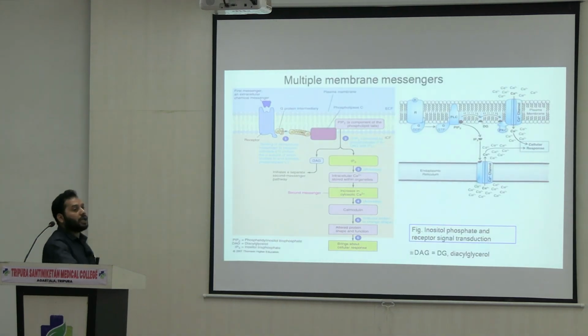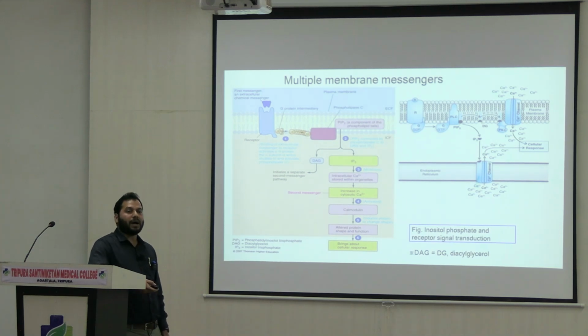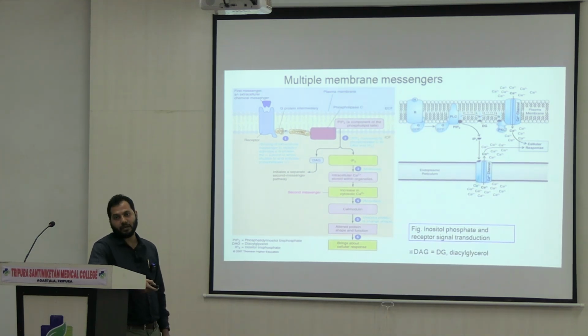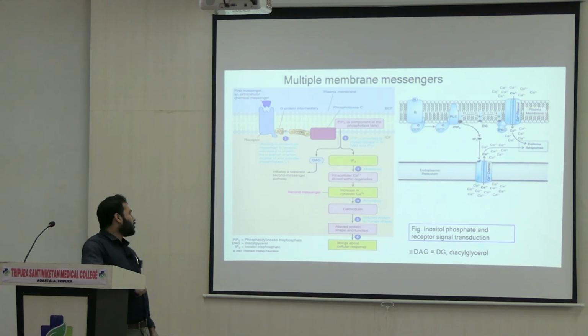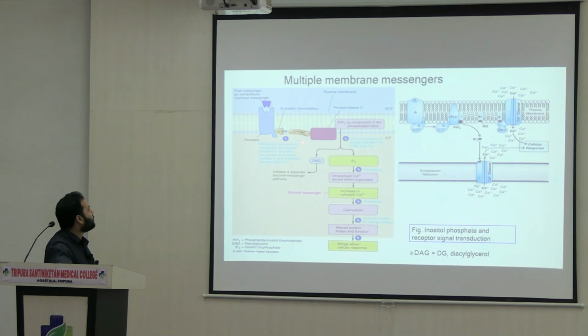Now see, other than cyclic AMP and protein kinase, there are some other molecules that also act as a second messenger. So what are those second messengers? These are phosphatidyl inositol phosphate and diacylglycerol. Phosphatidyl inositol phosphate and diacylglycerol are second messengers, like cyclic AMP.